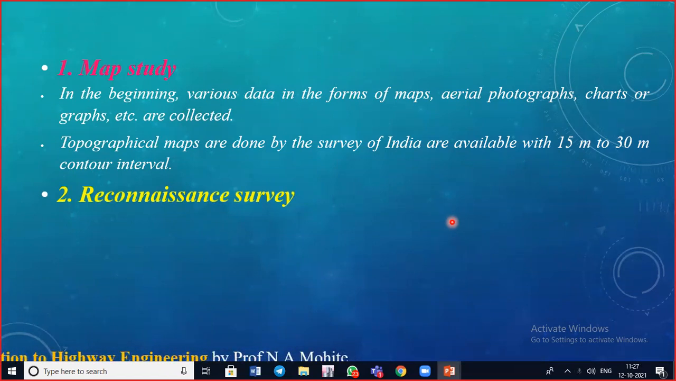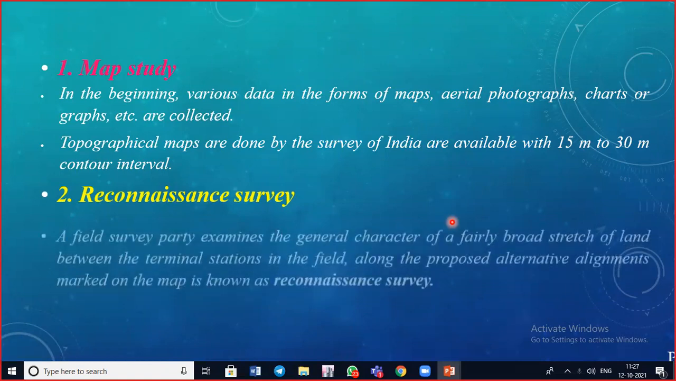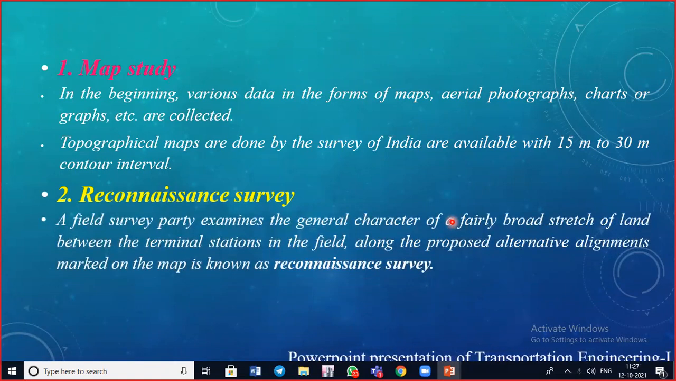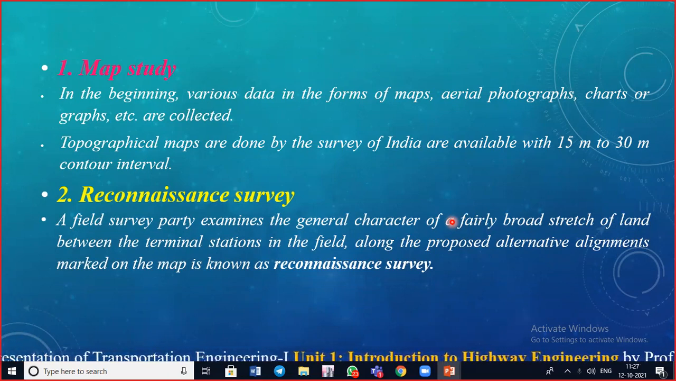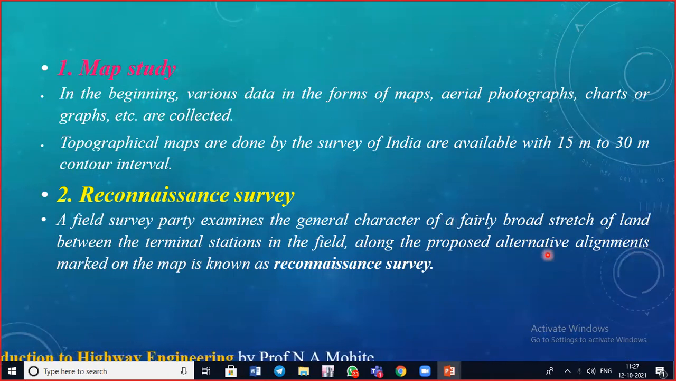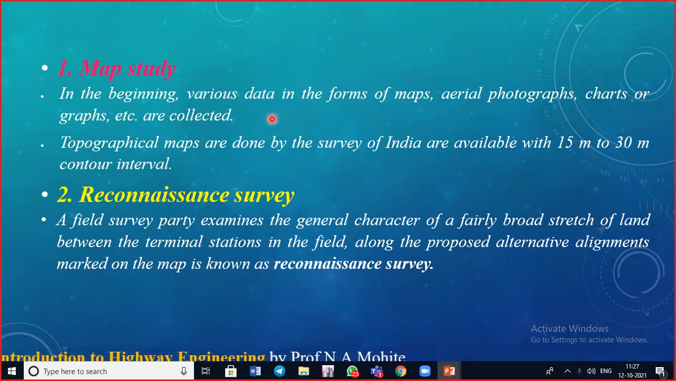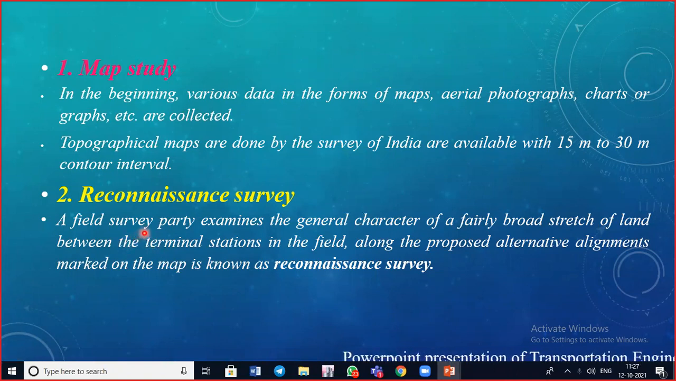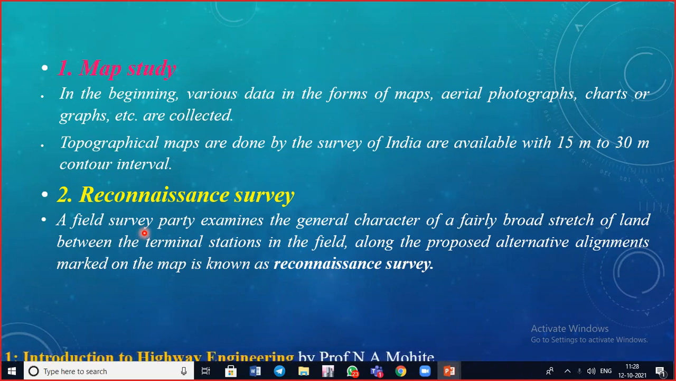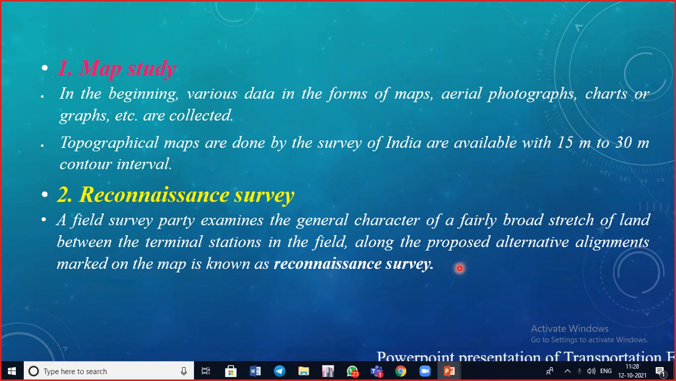Next one is the reconnaissance survey. In the reconnaissance survey we are going to do the field survey, in which the survey party or the surveyor examines the general character of a fairly broad stretch of land between the terminal stations in the field, along with the proposed alternative alignments marked on the map. Along with the data from the work previously done in the office, the survey party will approach the site where the road is to be constructed, and they will mark alternative alignments.